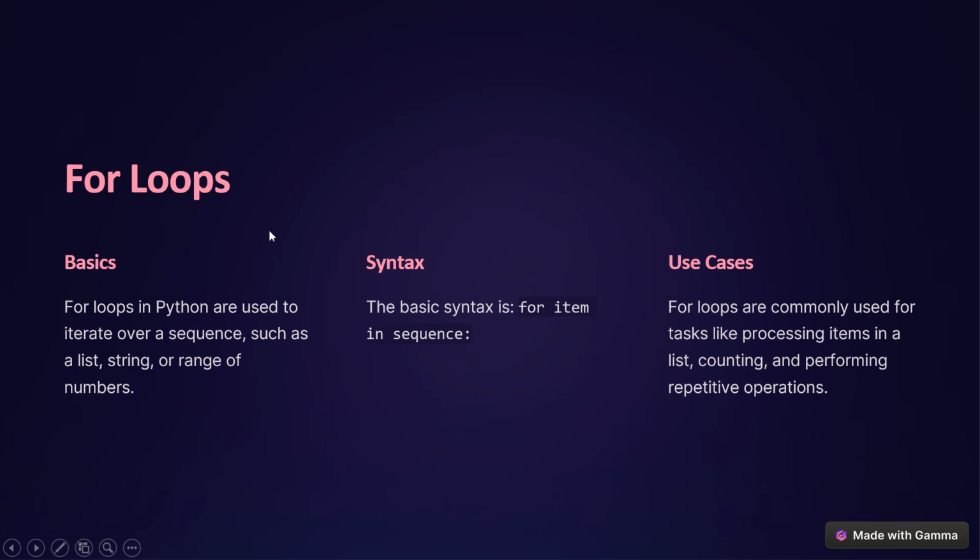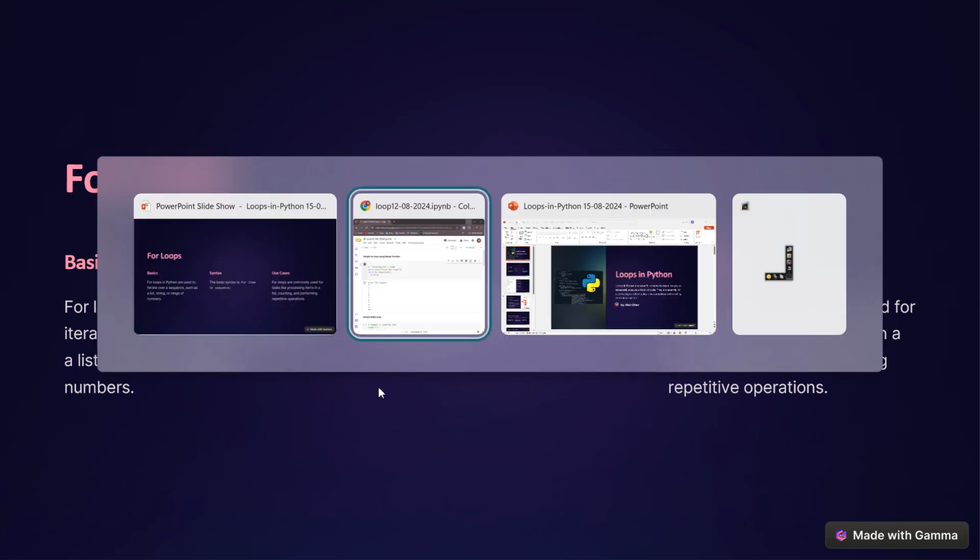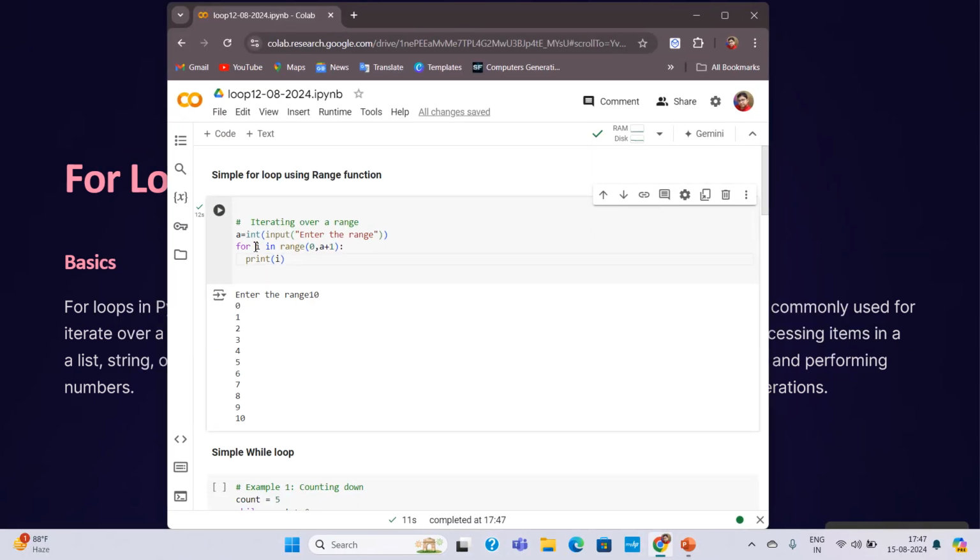At first we will write for. I'm showing you. At first you will write for, then the variable. One variable we have to mention, which can be anything based on your choice. Then we will write in. In is an operator. Range. Range is a function which is going to run the loop from a starting range to an ending range.